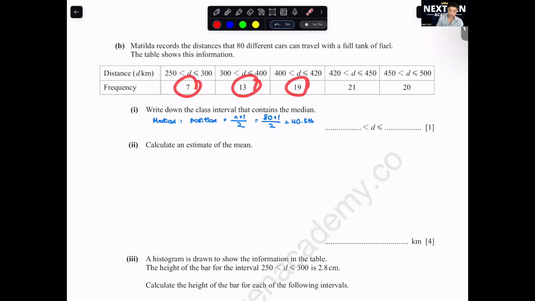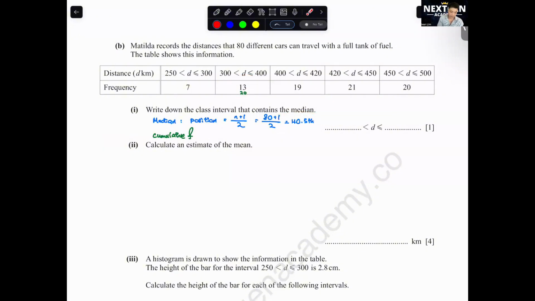Where exactly is the 40.5th position? How do we do this? You just take out your calculator. We will do the cumulative frequency. So you just type 7 plus 13 equals 20. I just write at the bottom here. That means until the 20th position will be over here. We want the 40.5 position.